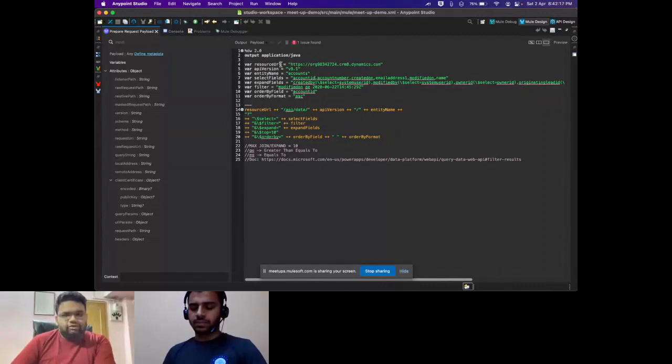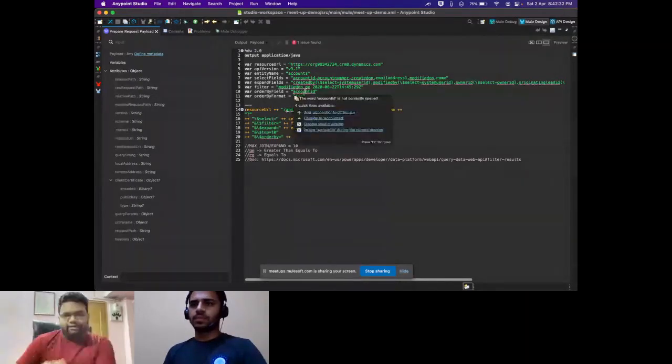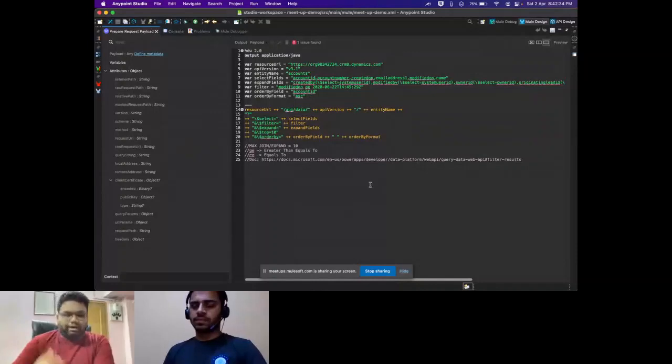So I have segregated them in terms of different variables because this is something that's going to create a very long URL, which is hard to read. So in order to maintain readability, and also if you want these to be parameterized, like if you want to take them from a user input or you want to read them from properties, you can just format it like this so that it's just easier to read and maintain.